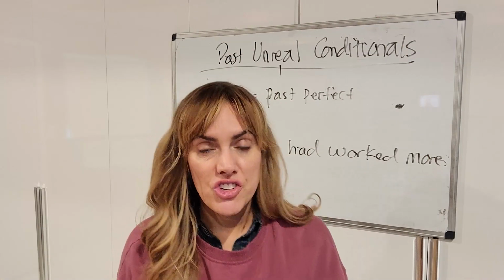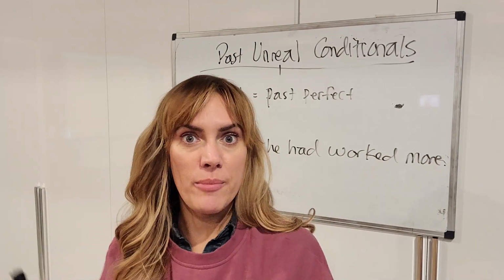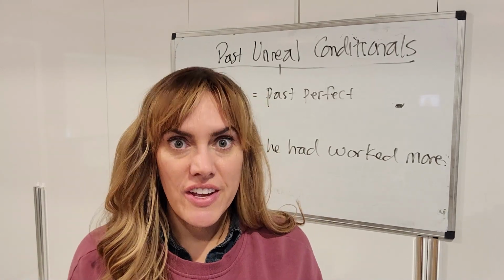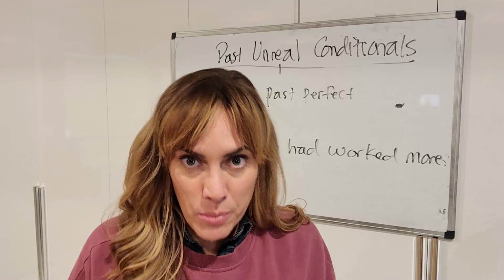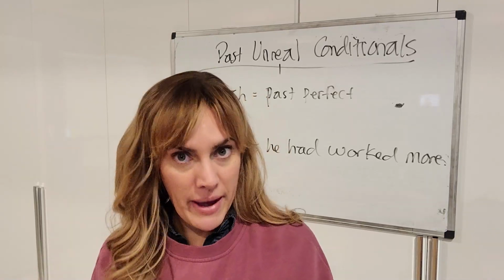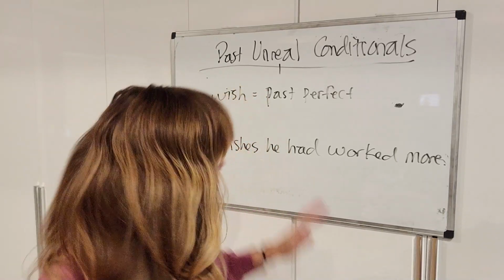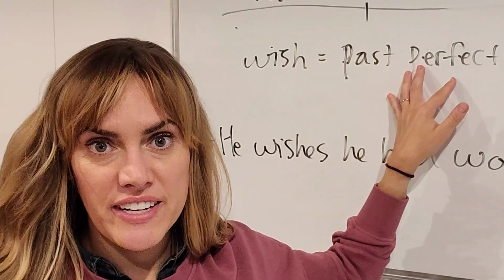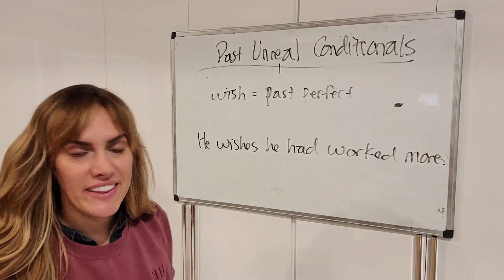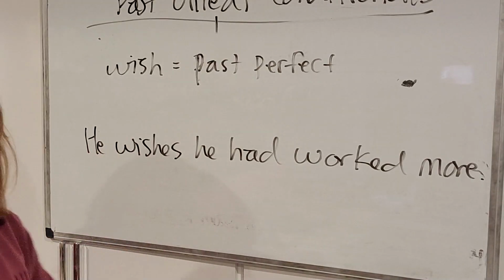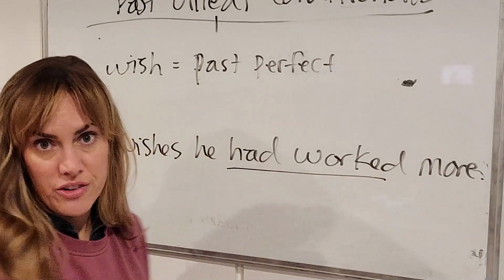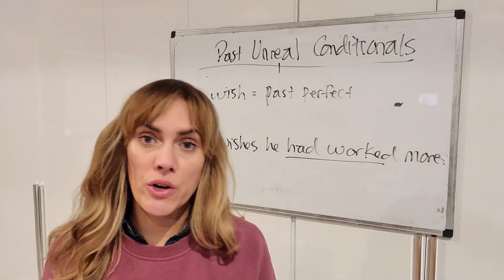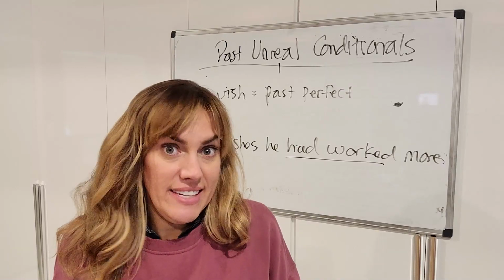So another way you can show regret and talk about something unreal in the past is to use wish. Just like you can with the present unreal, you could do it in the past unreal also. So with wish, you need to make sure that you use the past perfect. So you can say something like, he wishes he had worked more, but he didn't. He wishes he had. He regrets that he didn't.